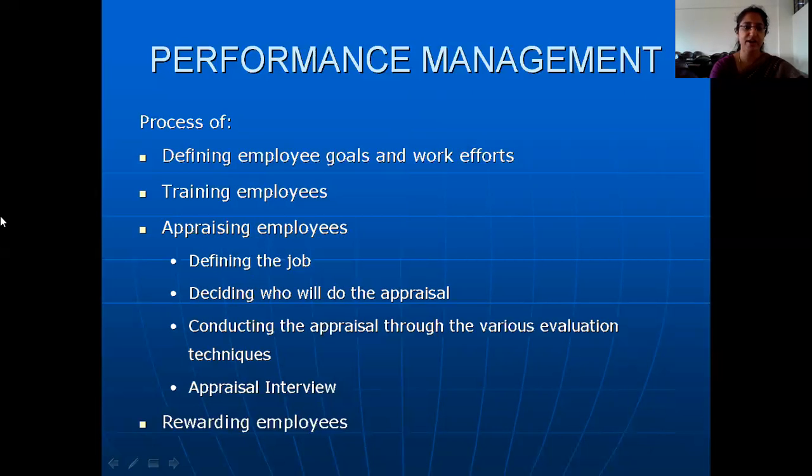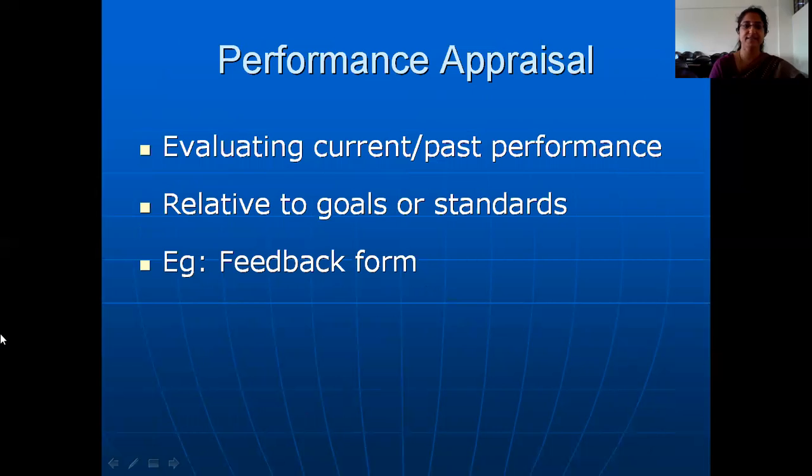So when we are trying to understand appraising the employees, again, performance appraisal has a certain series of procedures. You're defining the job, deciding who will do the appraisal, conducting appraisal through various evaluation techniques, and finally you have the appraisal interview. Now let us have a look at, first of all, in case they ask you to define what you understand by performance appraisal. Performance appraisal is where you are trying to evaluate the current performance or the past performance relative to the set goals or standards.